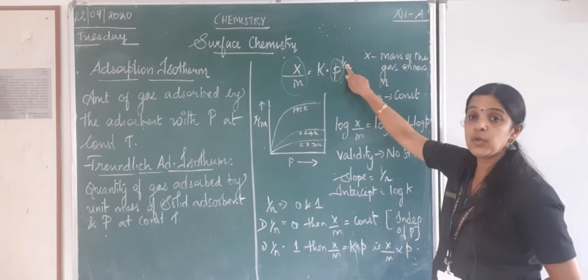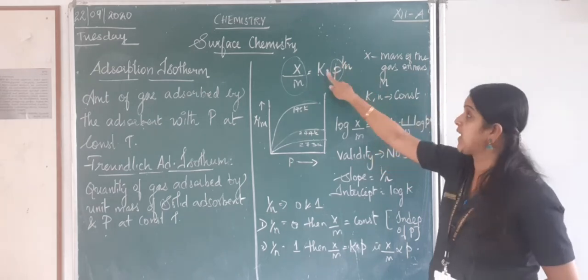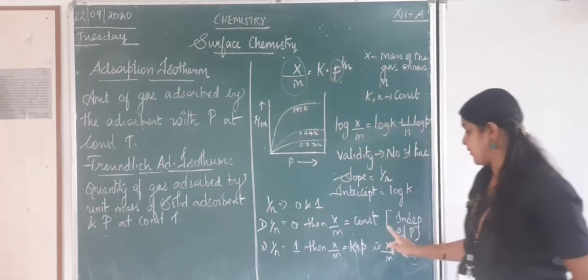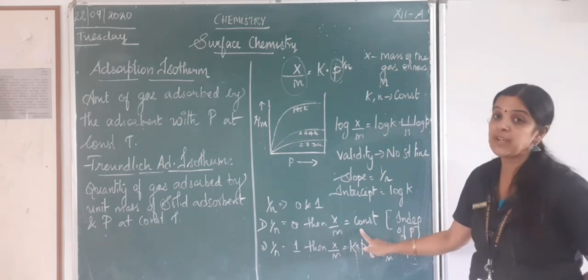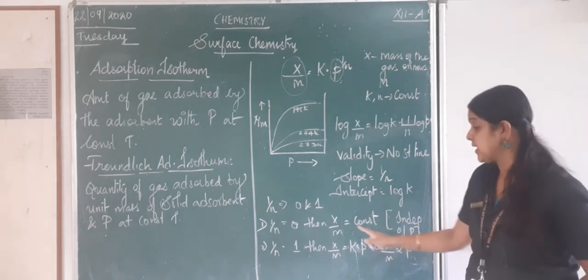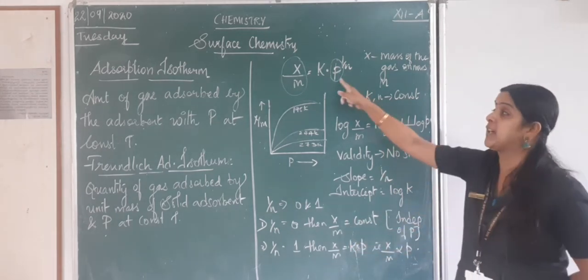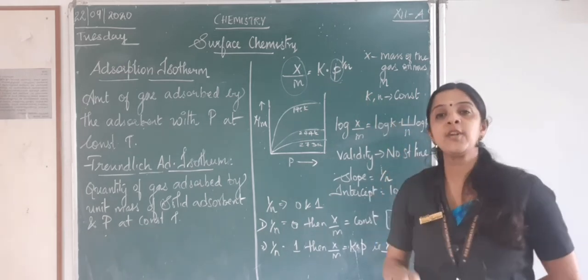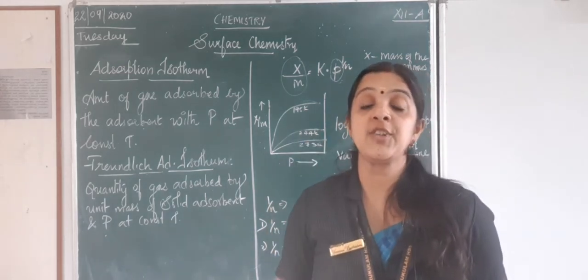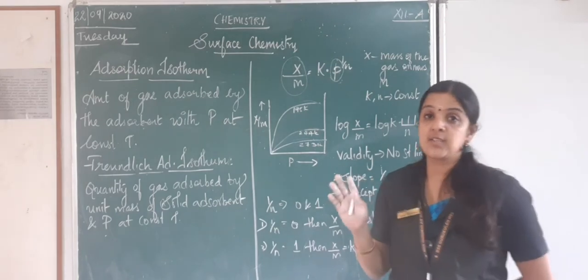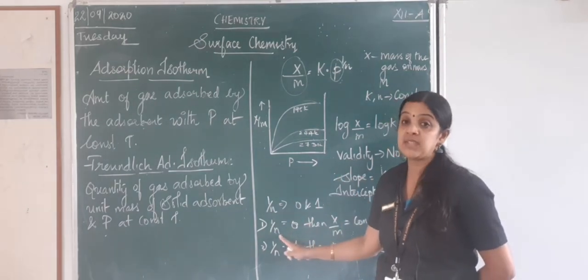Anything to the power of 0 is nothing but 1. So k into 1, x by m will be equal to k, which is my constant. So that shows x by m is independent of pressure. It does not depend on pressure. Whatever may be the pressure, I will get a curve. That is what happens when 1 by n becomes 0.